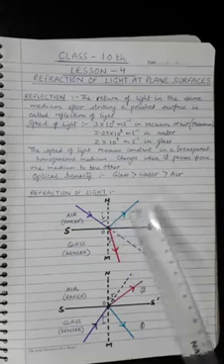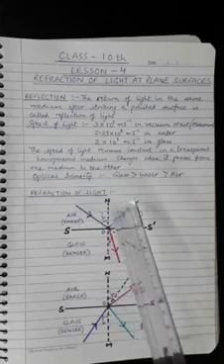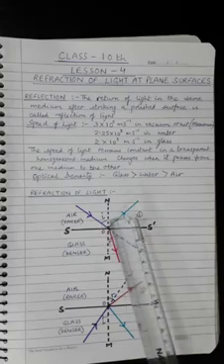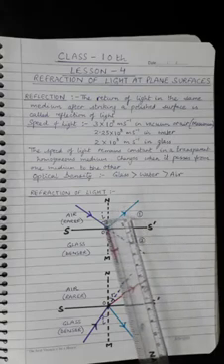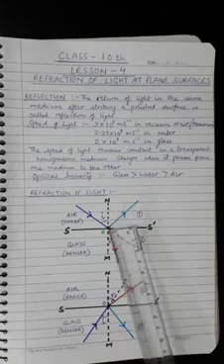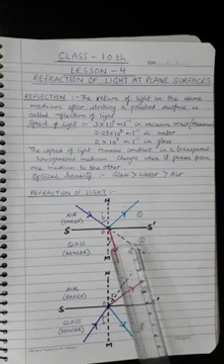Thus, this is the incident ray, this is the reflected ray, and this is the refracted ray. The angle made by the incident ray with the normal is called the angle of incidence i. This is the angle of reflection. And you know the first law of reflection, that angle of incidence is always equal to the angle of reflection. So these two angles are equal. And the angle made by the refracted ray with the normal is called the angle of refraction, which is represented by the letter small r.